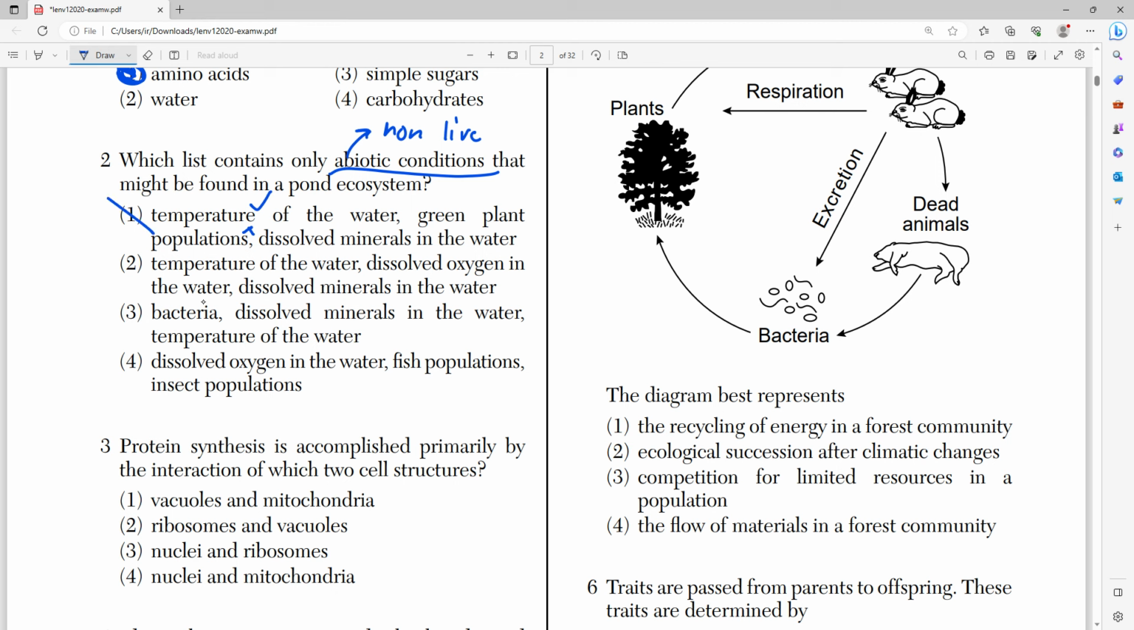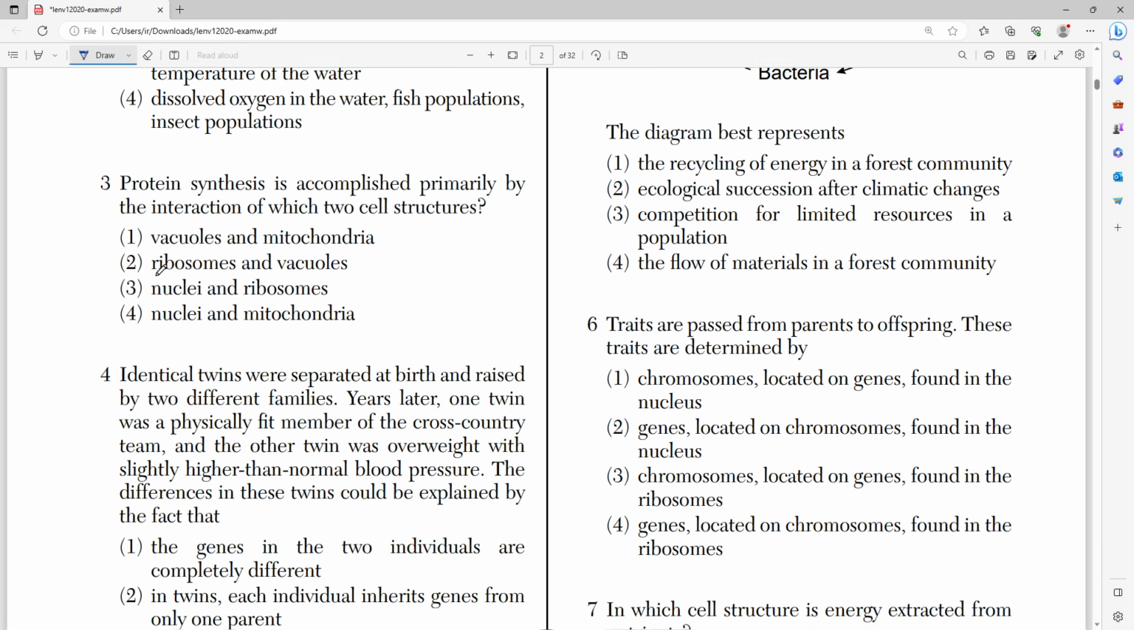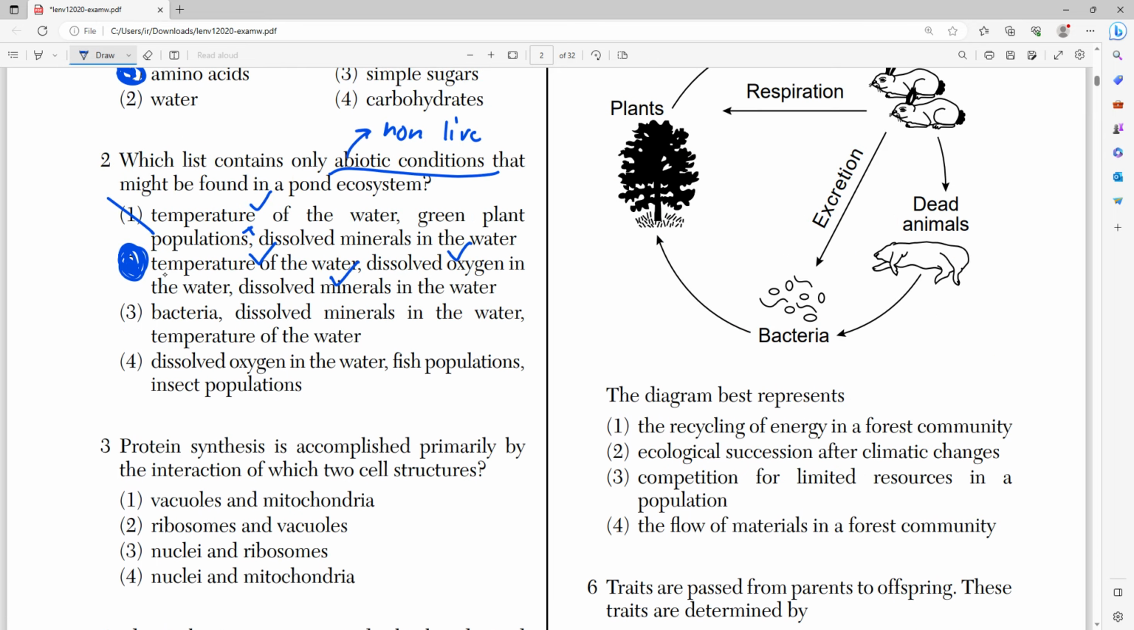So moving on to choice number 2, temperature of the water, that's abiotic, right? Dissolved oxygen in the water, oxygen is not living, that's abiotic. And dissolved minerals, that's also abiotic, right? Those are all non-living things, and they're all conditions. And all the other choices, bacteria, that's living, and fish populations, that's also living.